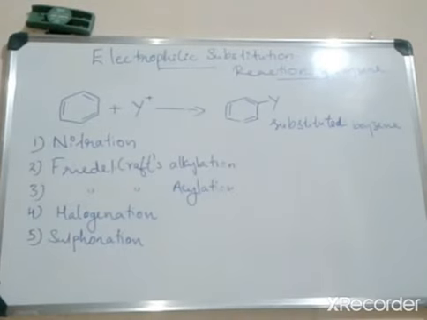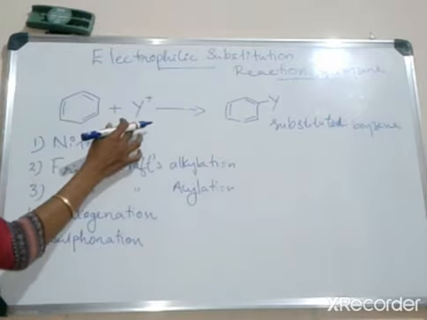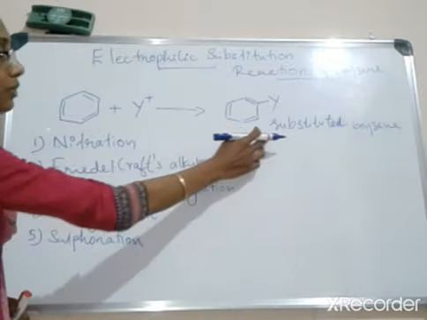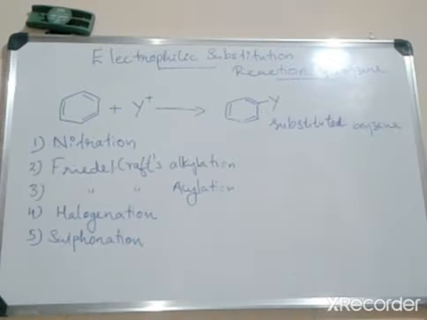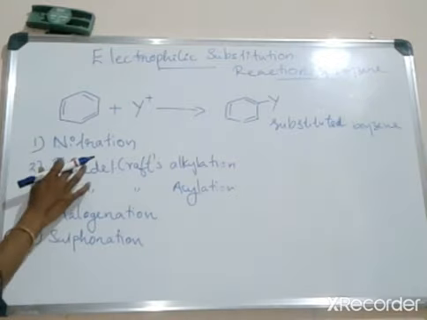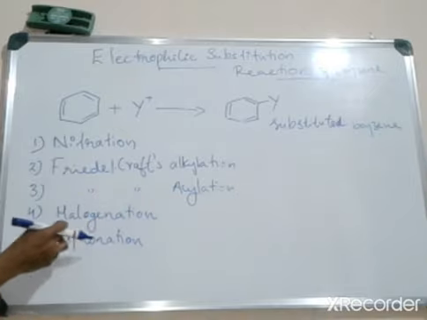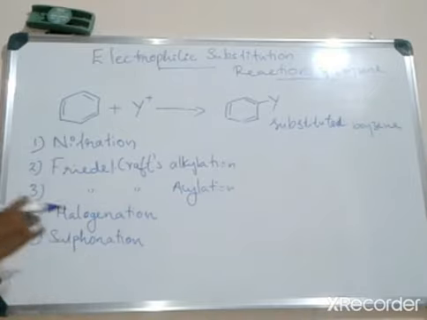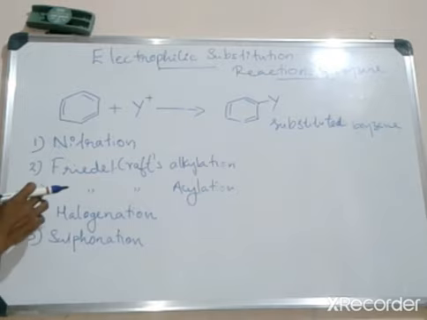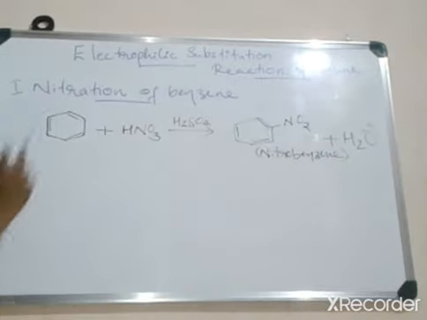Welcome all of you. Today I am going to discuss the electrophilic substitution reactions of benzene. Benzene reacts with an electrophile and gives a substituted benzene. Benzene undergoes five types of electrophilic substitution reactions, namely nitration, Friedel-Crafts alkylation, Friedel-Crafts acylation, halogenation and sulfonation. In this class, I wish to discuss the nitration of benzene.